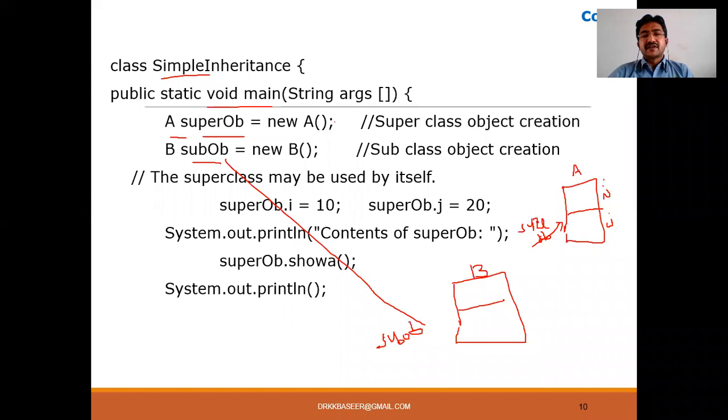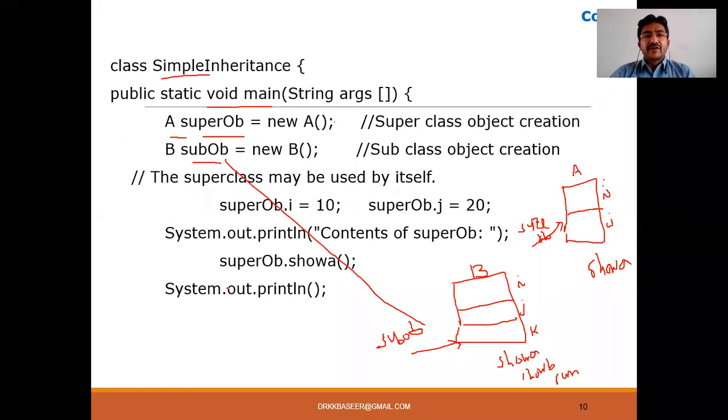Now what are the data members of class B? It is inherited from class A, so it will consist of the data members of class A, that is I and J, as well as its own data member, K. And what are the methods in class A? Show A. And what will be the methods for class B? It is inheriting from class A, so it has show A as well as show B as well as sum. Three methods will be there for class B. So the sub object points to this class B.